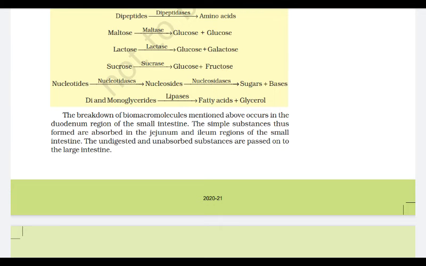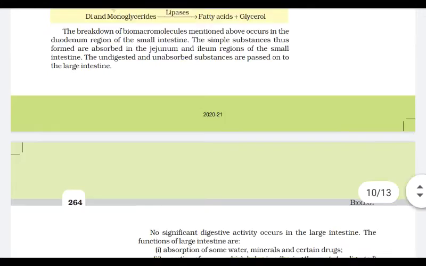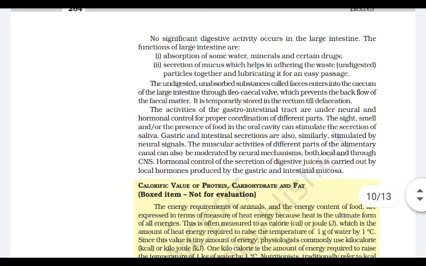Maltose by the action of maltase converts into glucose. Lactose by the action of lactase converts into glucose, and sucrose into glucose and fructose. In this way, complex substances are converted into simpler substances. In the large intestine, no digestion occurs, only the absorption of water, minerals and certain drugs occurs.